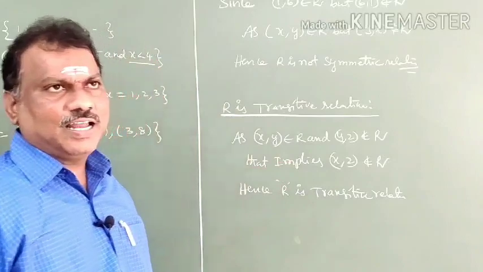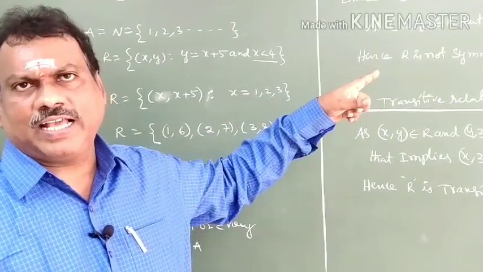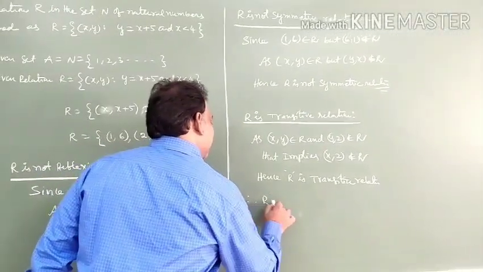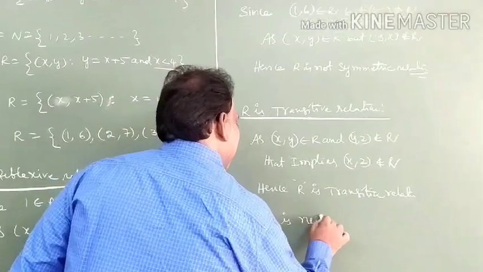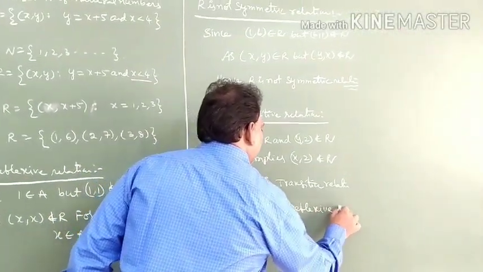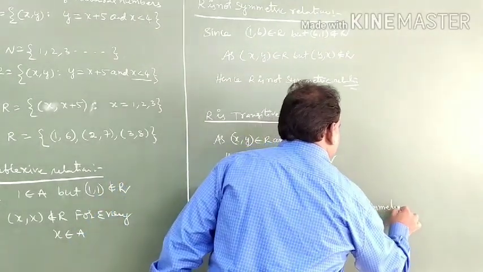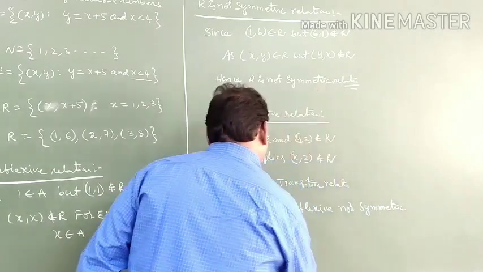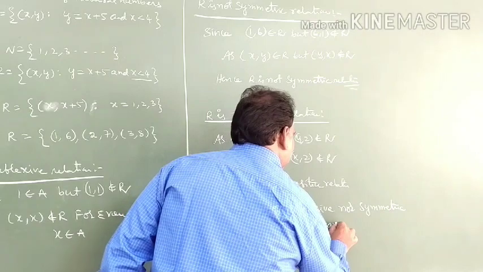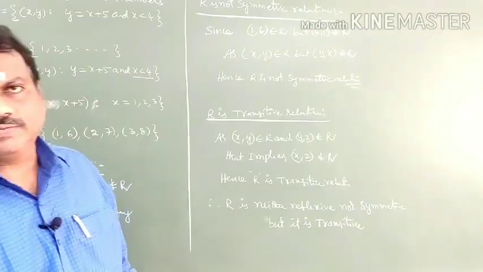So, in this relation, reflexive and symmetric are not possible. They do not exist, but transitive exists. Finally, R is neither reflexive nor symmetric, but it is transitive. Understood?